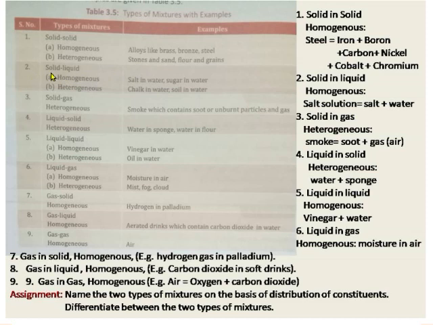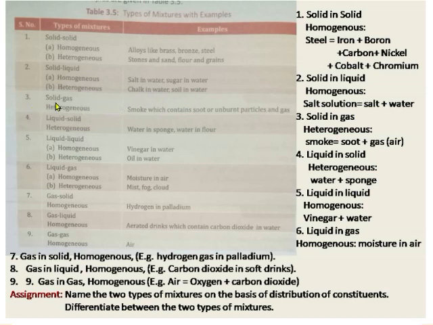Then solid in liquid. Homogeneous, salt in water or sugar in water. Just we have seen that. But in heterogeneous, chalk in water. Chalk is solid and water is liquid. So solid in liquid. This is heterogeneous because chalk does not dissolve in water. Similarly, soil in water, soil does not dissolve completely in water.